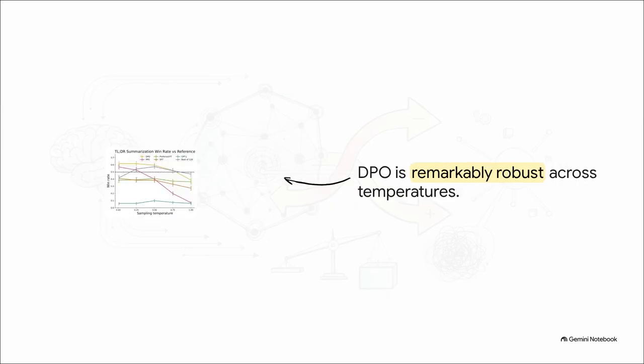Here we're comparing win rates against human-written reference summaries judged by GPT-4 across different sampling temperatures. With the older PPO method, performance absolutely crashes as the temperature increases. It's just highly sensitive and unstable. DPO, on the other hand, is remarkably robust. It consistently outperforms PPO, maintaining a high win rate even as you mess around with the sampling parameters.